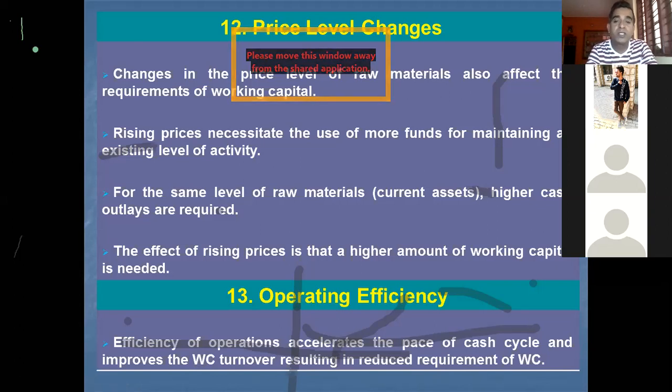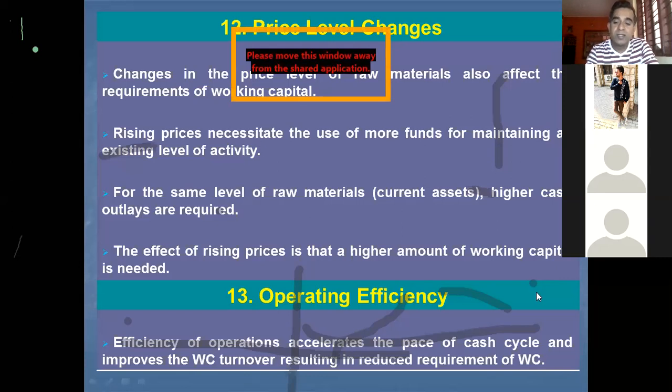Say, if the duration of the operating cycle of a firm is 50 days, and the company can bring it down from 50 days to 40 days, the requirement for working capital will be lowered. That is what we mean by operating efficiency.